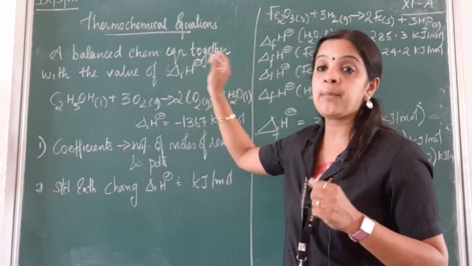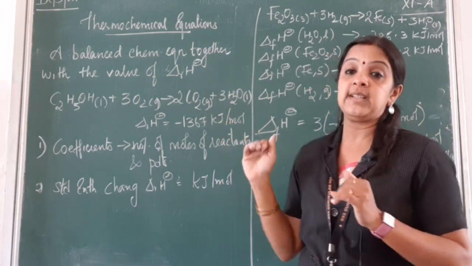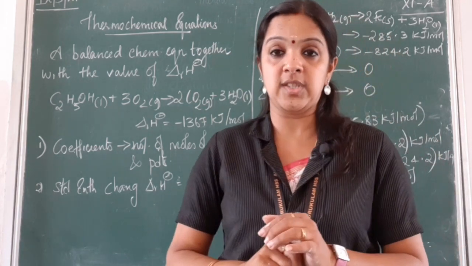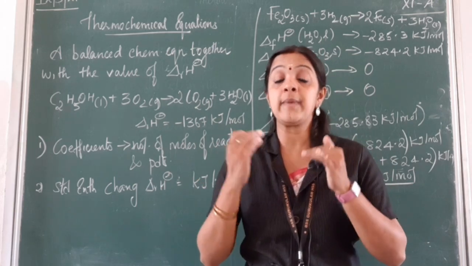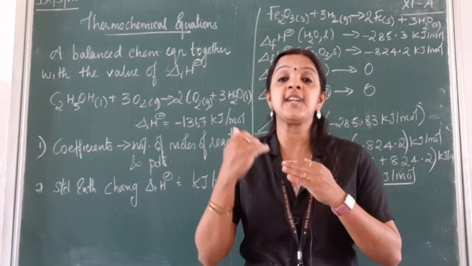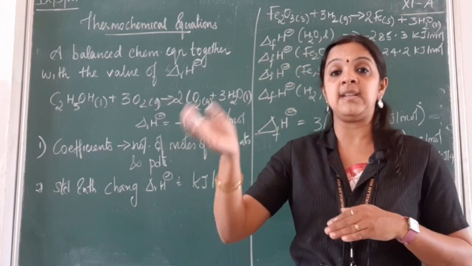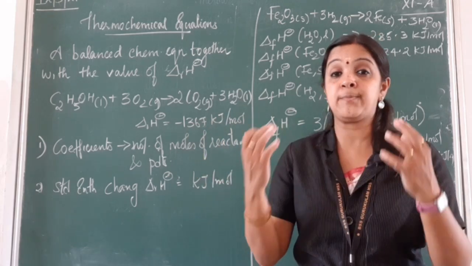A balanced chemical equation together with the value of the enthalpy of a reaction, we call a thermochemical equation. We normally write a chemical equation, but if we mention the enthalpy change involved in the reaction, we call it thermochemical. Involving heat, the chemical equation is being written or explained.